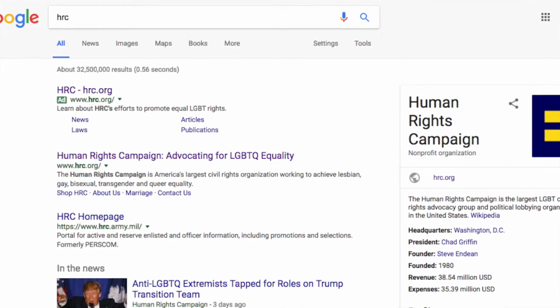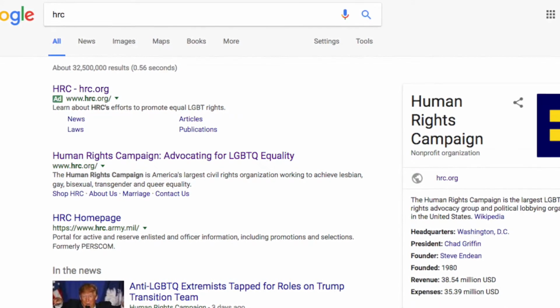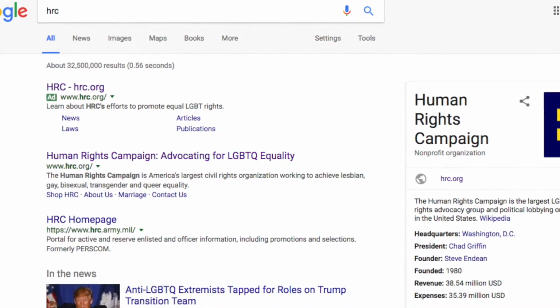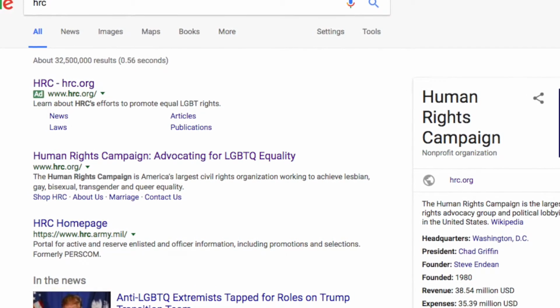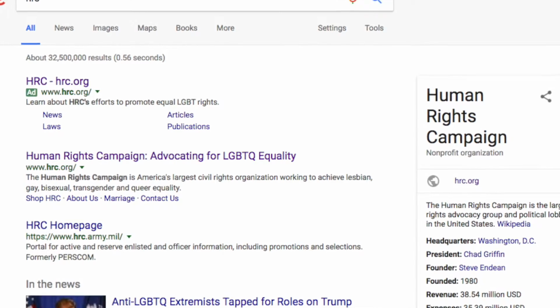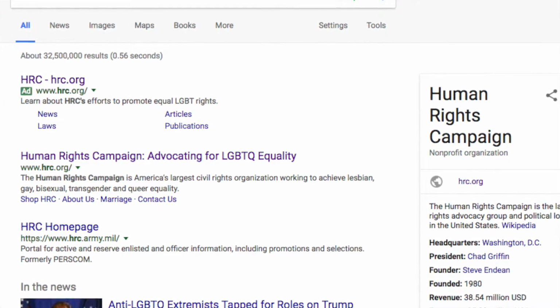On day 2, I decided to use a different approach. Instead of searching for Human Rights Campaign, I decided to search for HRC, and that resulted in a few different changes. On Google's search for HRC, not much changed. There were still Google advertisements on the left corner, Wikipedia profile on the right, and HRC related news towards the center.